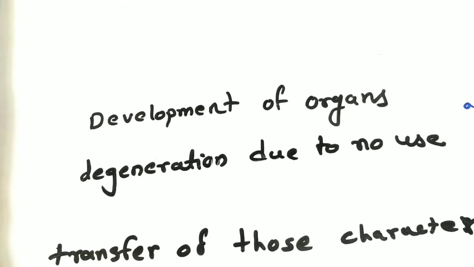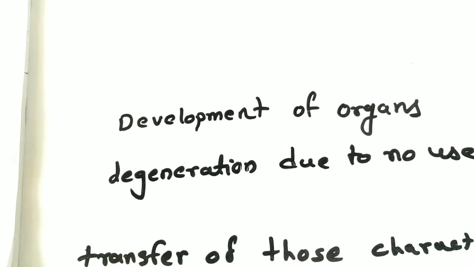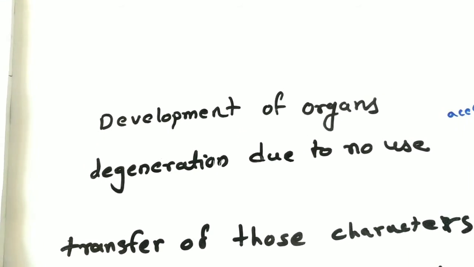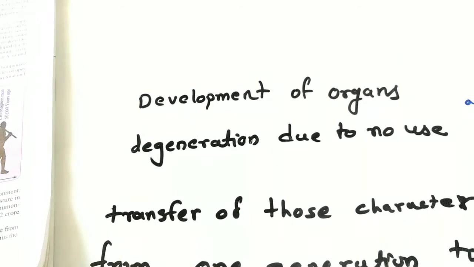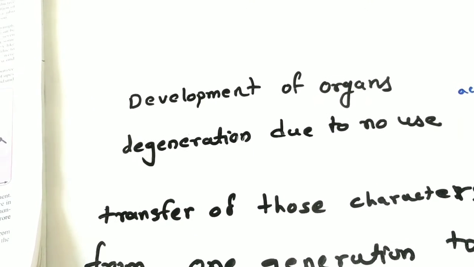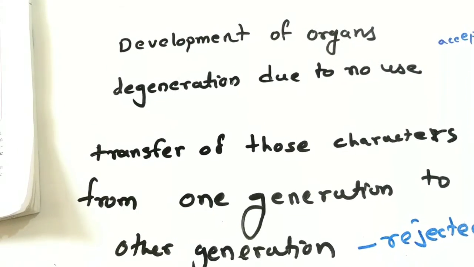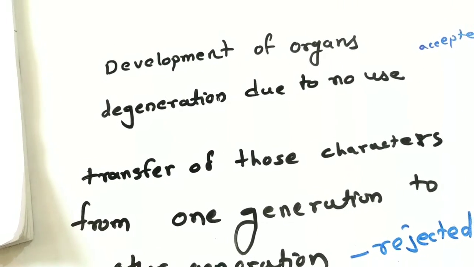Development of organs due to specific activities, or degeneration due to no use, was widely accepted. But the transfer of those characters from one generation to the other was rejected. Why?